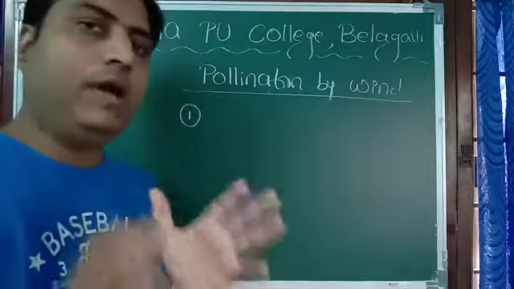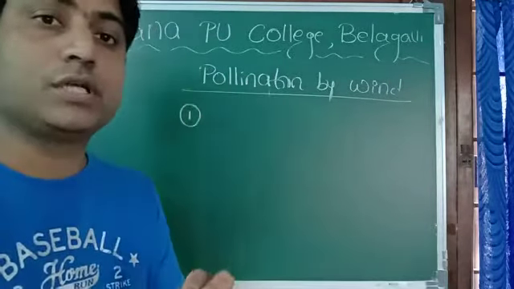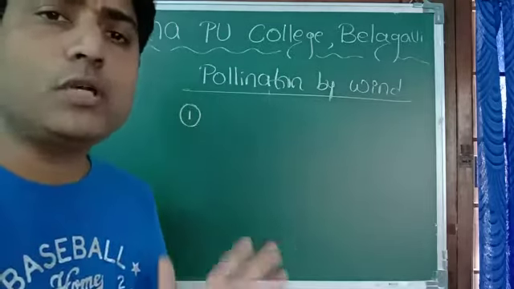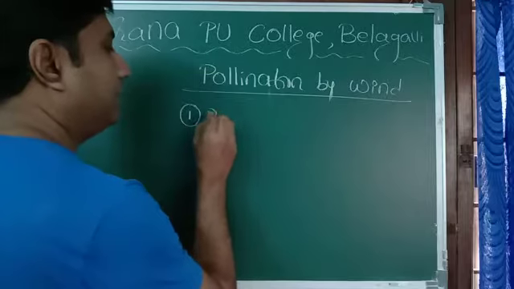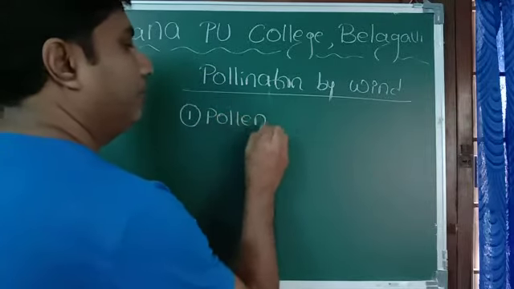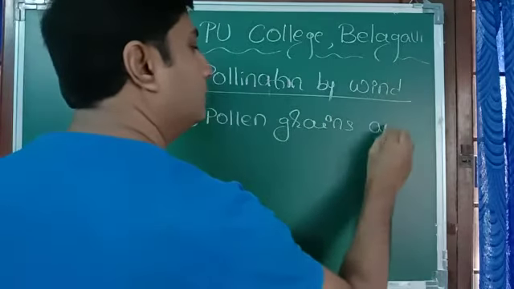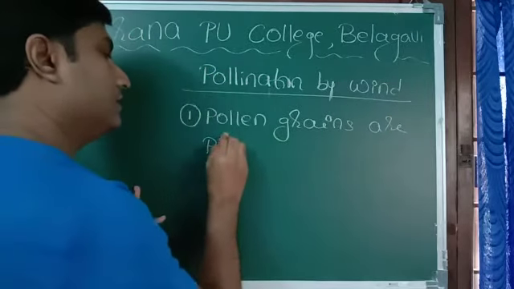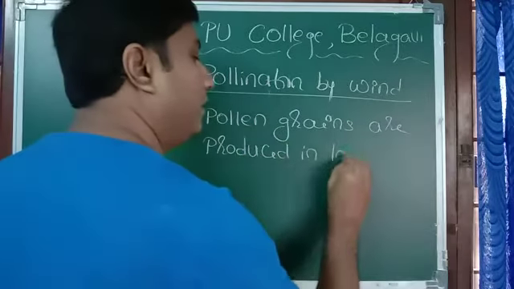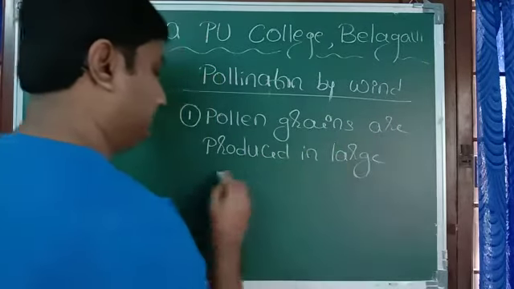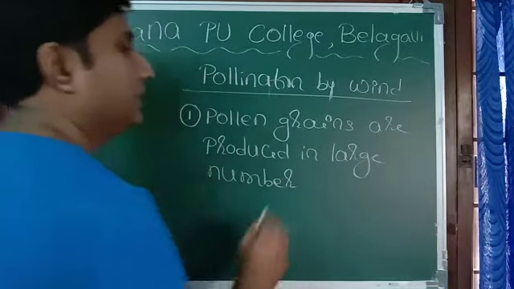First of all, the flower wherein pollination takes place by wind, such flowers produce a large number of pollen grains. Pollen grains are produced in large numbers.